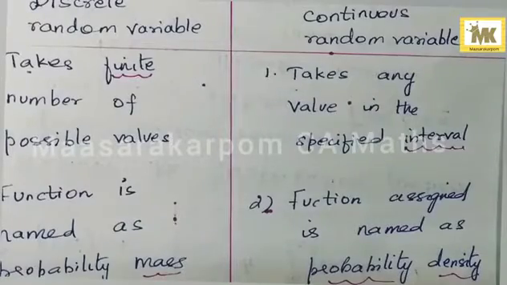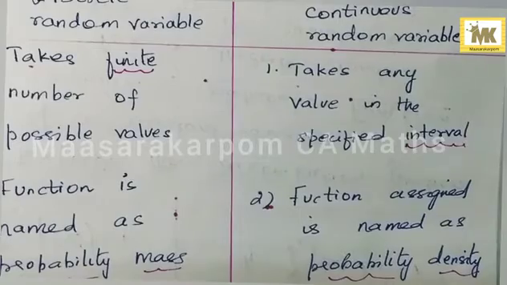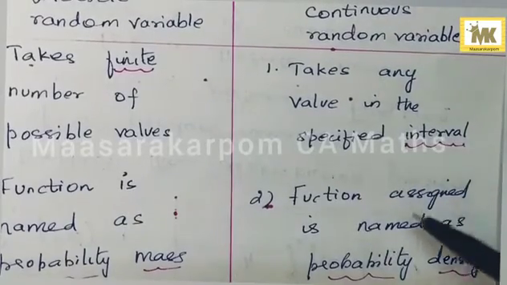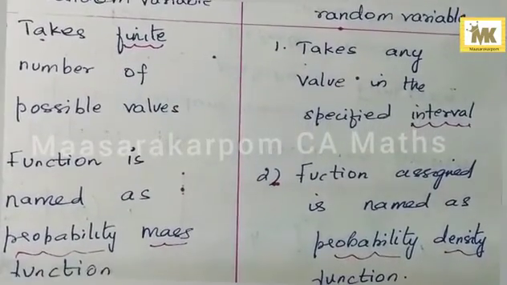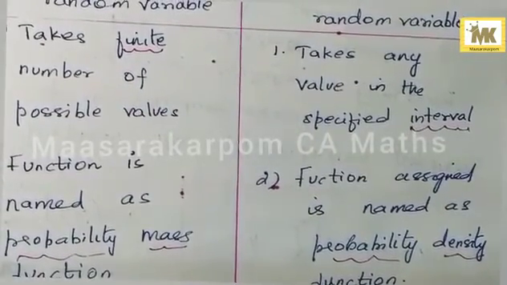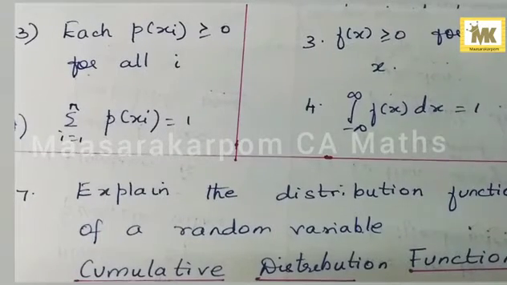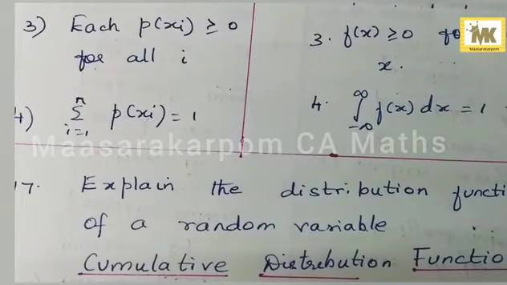Next, the properties of continuous random variable. From the difference between discrete and continuous in the 16th question, write only this column. Takes any value in the specified interval. Function is named as probability density function with the condition f of x greater than or equal to 0 and the integral from minus infinity to infinity of f of x dx is equal to 1. So if we write question number 16 separately for discrete and continuous, that is the answer to question number 19.